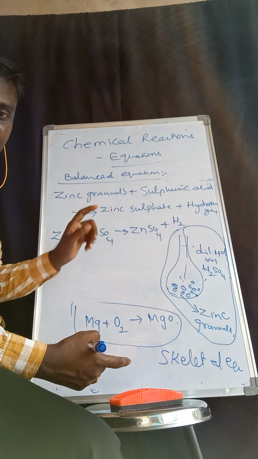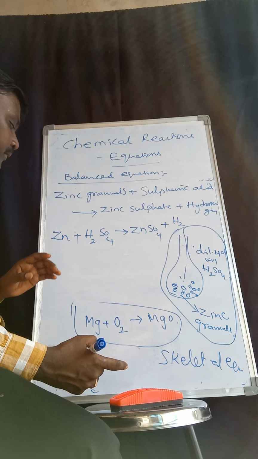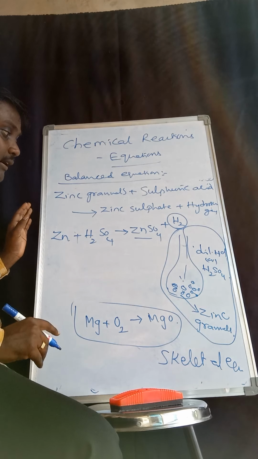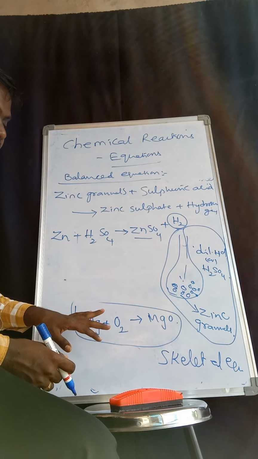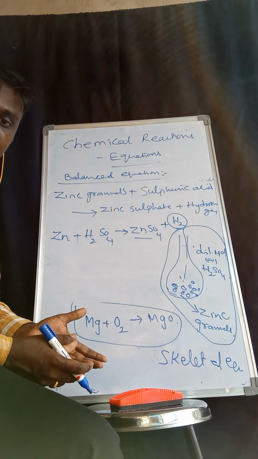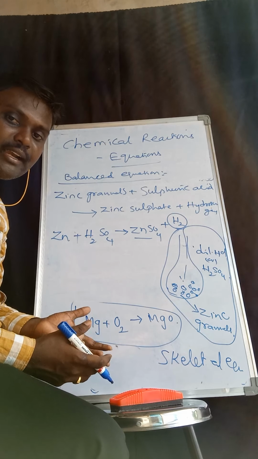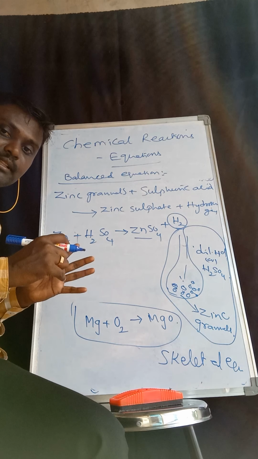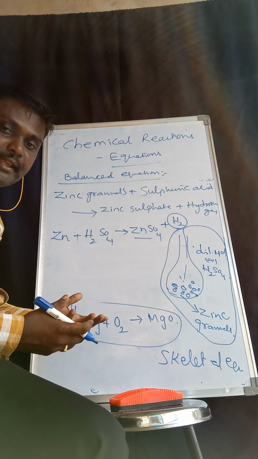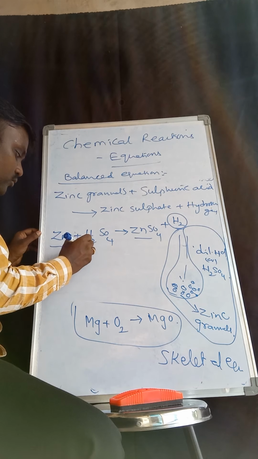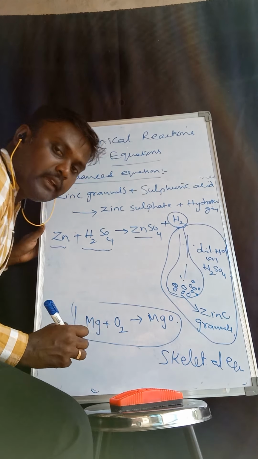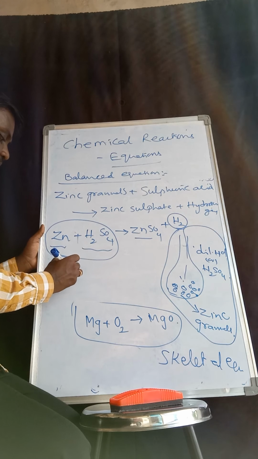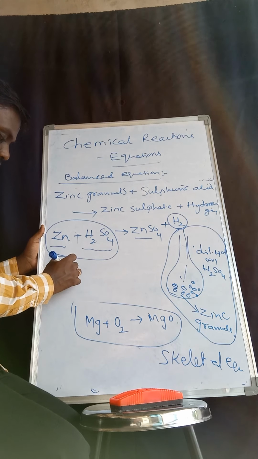Here gas is evolved, so it is zinc sulfate plus hydrogen gas. This is the skeletal equation, and next we have to see the balanced equation. Before that, let us learn some more terminology. The elements which participate in a chemical reaction are called the reactants.